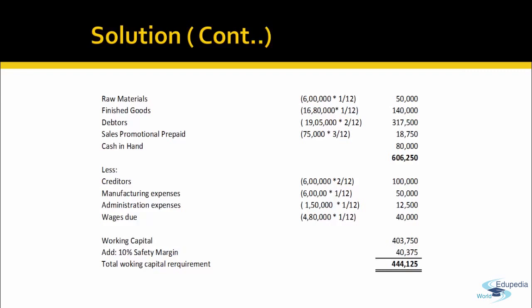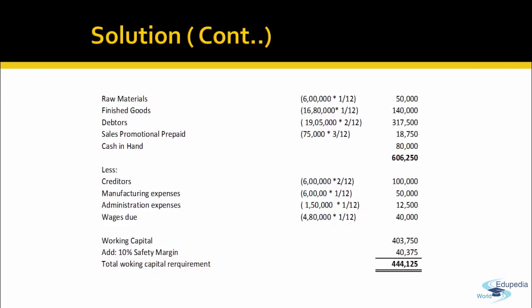The current liabilities. Creditors is all the total purchases, which is 6 lakh rupees, and there is a 2-month holding period. So 1 lakh rupees is the total creditors. Manufacturing expenses are paid after a month, 1 month lag. So 6 lakh into 1 by 12, which is 50,000. Administration expenses are paid after 1 month. So that will be 12,500. And the wages are also due for 1 month, which is 40,000 rupees.